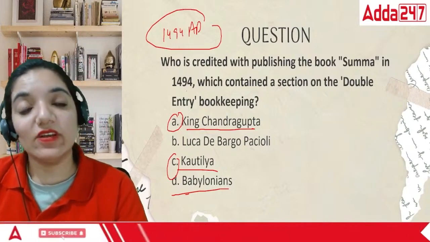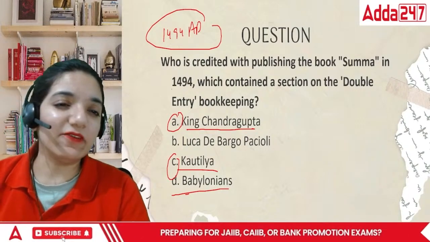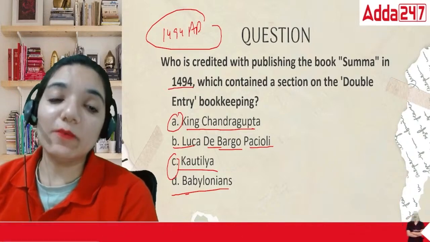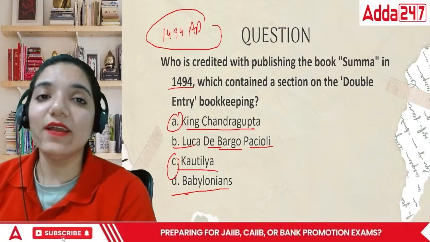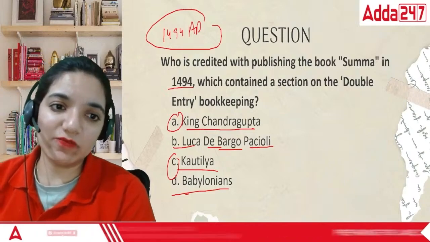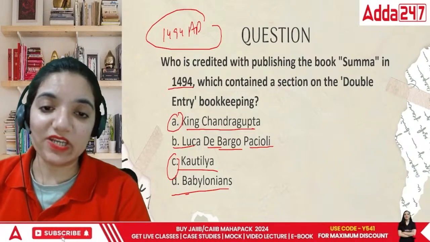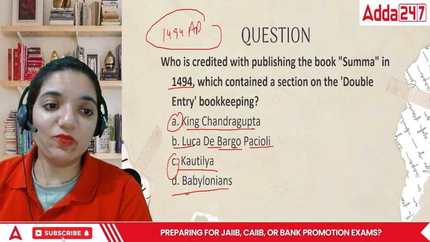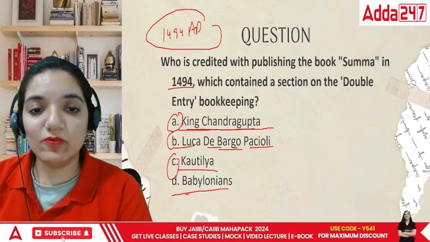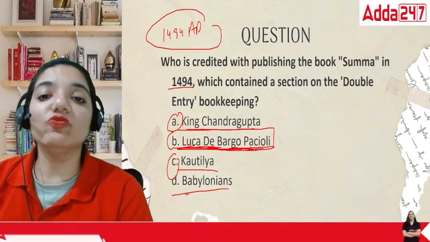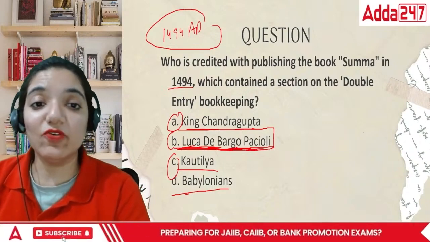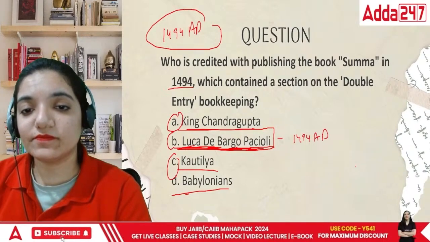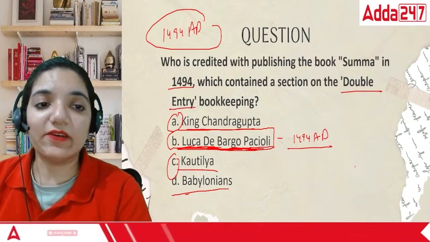But the person who gave the latest accounting that we follow, it came hardly 500 years ago. That is by Luca de Bargo Peccioli. He's also known as Luca Bartolomeo Peccioli, Friar Luca and Luca Pacioli. There are different names that you will find in different books. But in our book, that is the IIBF book, you will find it as Luca de Bargo Peccioli. So this is the person who introduced it in 1494 AD. And he called it double entry bookkeeping.